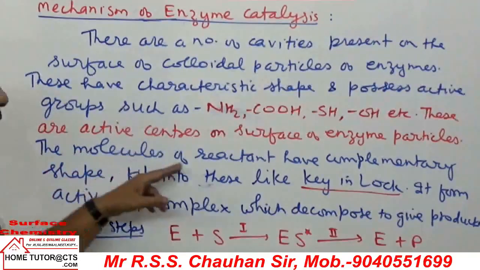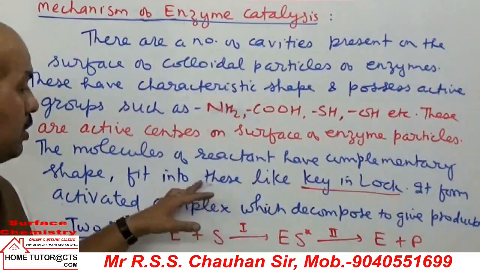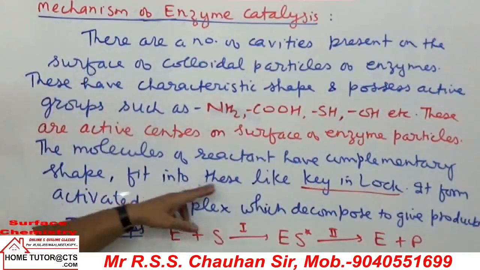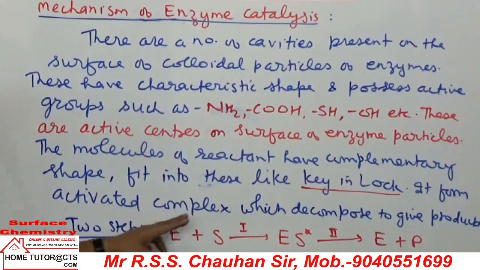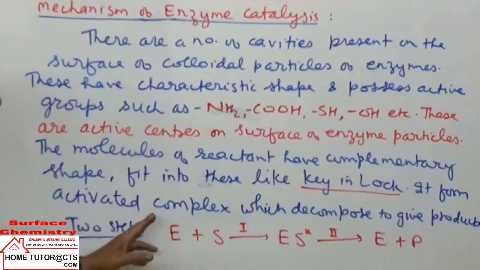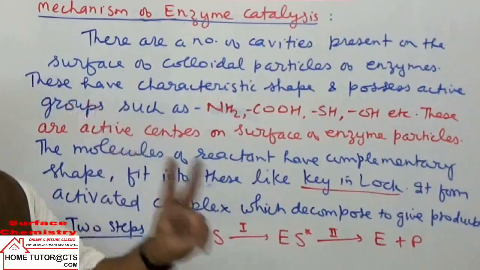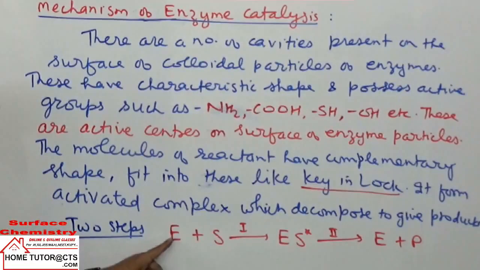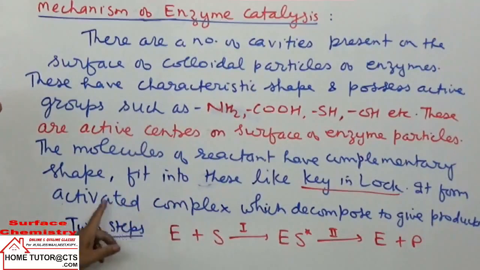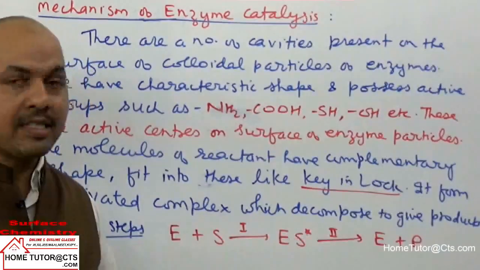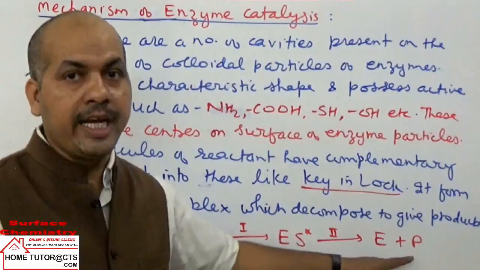Now, the molecules of reactants have complementary shape which can fit into these cavities, like a key in the lock. Then they form an activated complex, just like in chemical reactions, and this complex then decomposes to give the product. So the reaction can be taken in two steps. E is enzyme, S is substrate. In the first step, enzyme plus substrate combine to form the activated complex. In the second step, this complex decomposes to give back the enzyme and product.